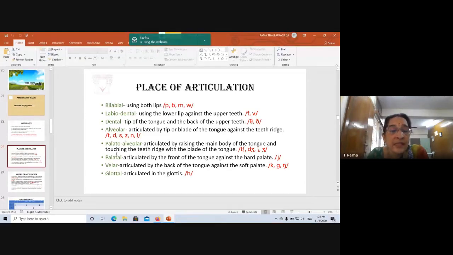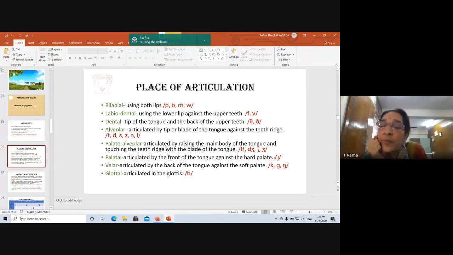Okay. Then the next category is palatal. Palatal, here what happens is the front of the tongue goes against the hard palate. The front of the tongue goes and touches the hard palate. Okay. Now this sound is, what do you think is the sound? Can anyone tell me? Teachers, I want teachers to participate, please. What do you think is this sound?